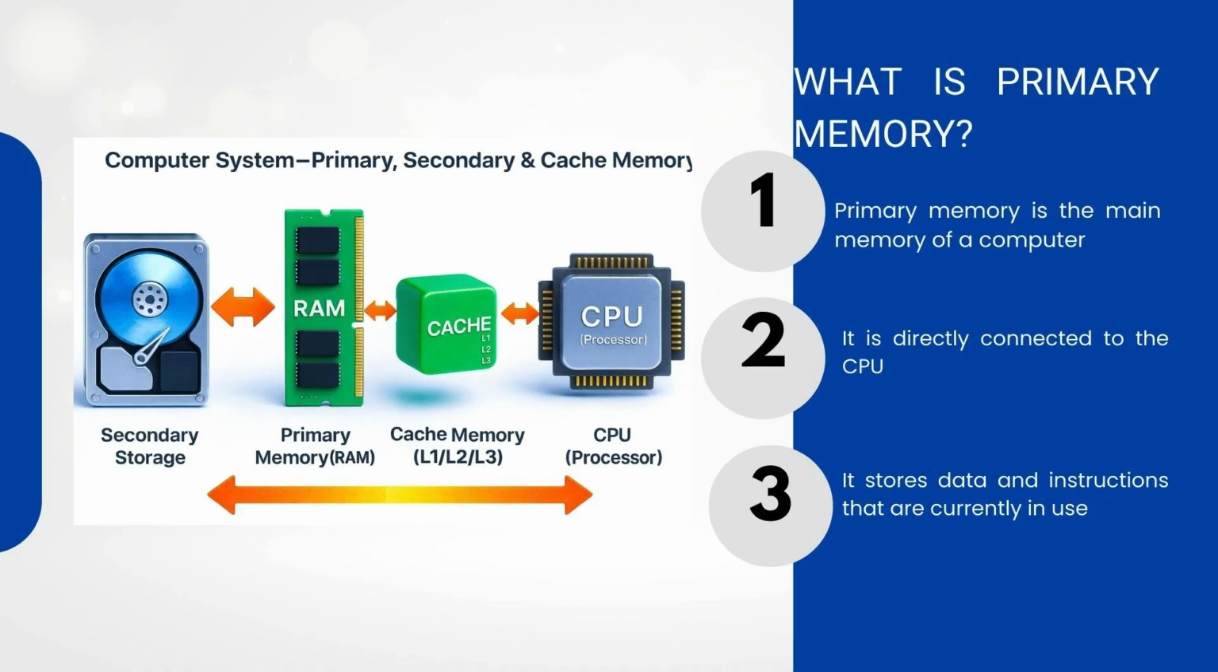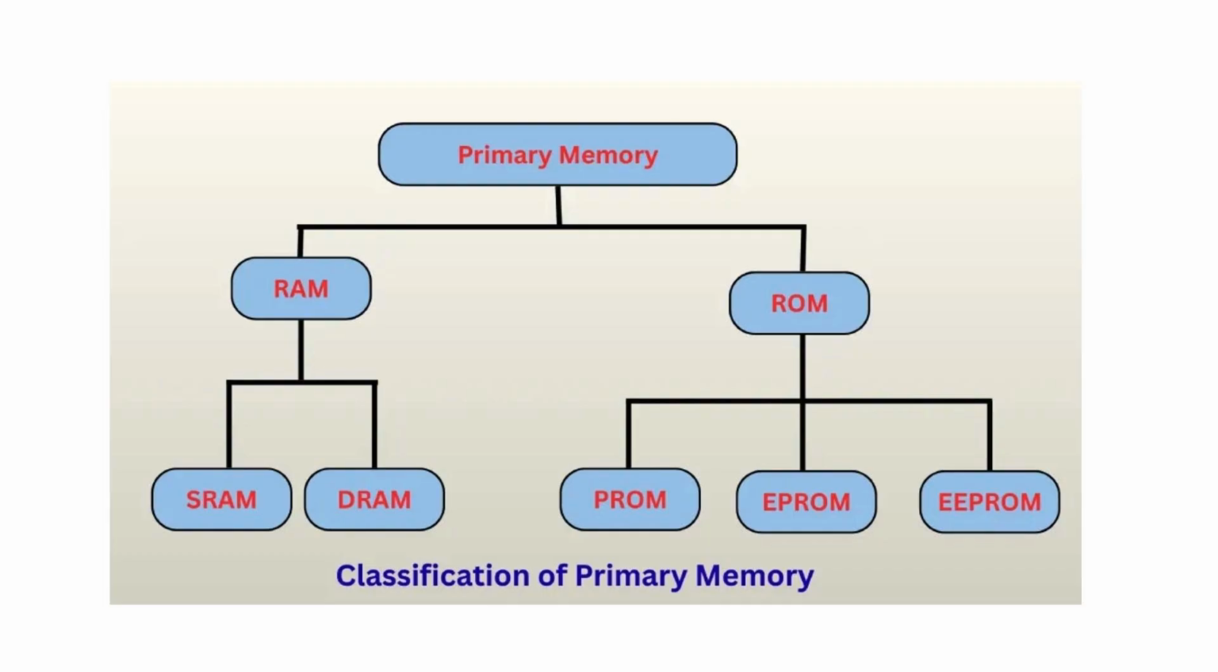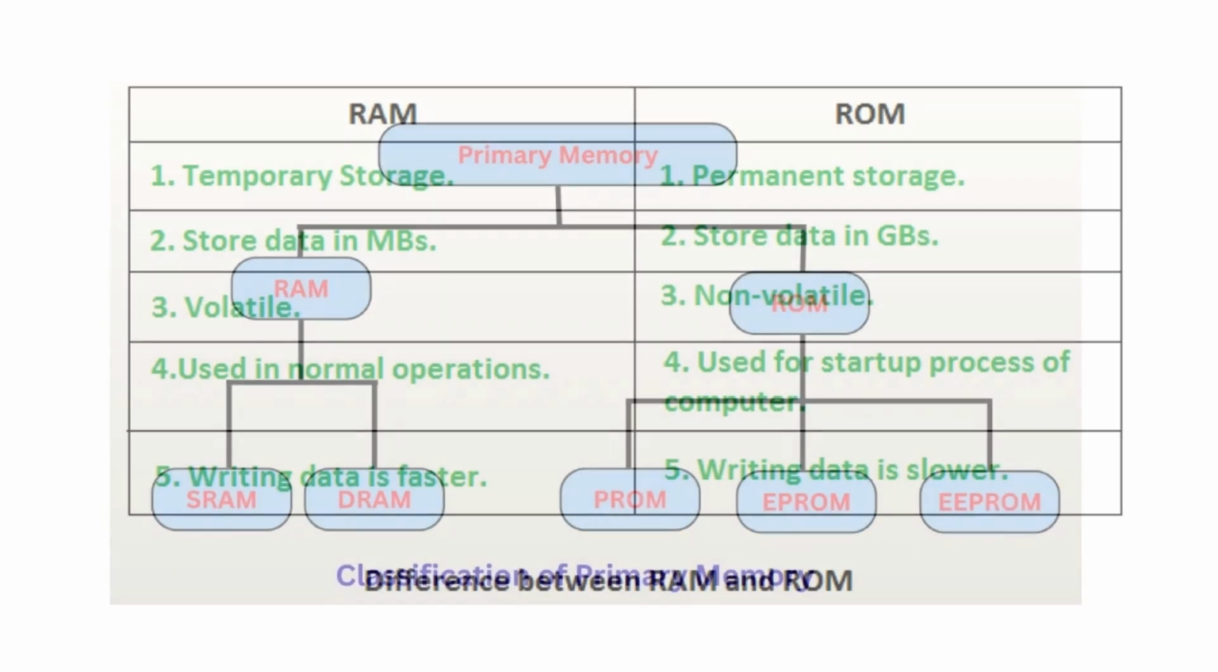But we should also know at this point that primary memory has different types, which are divided into two major categories: RAM and ROM, random access memory and read only memory. Both of these kinds of memories have subtypes as well: static RAM, dynamic RAM, programmable read only memory, erasable programmable read only memory, and electrically erasable programmable read only memory. But before knowing about the types of ROM, we should first understand the basic difference between RAM and ROM.